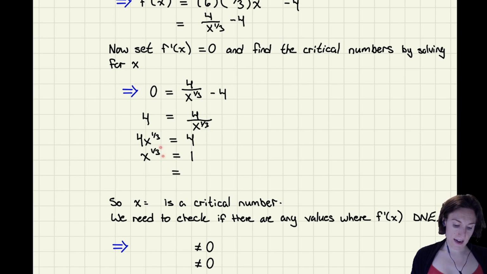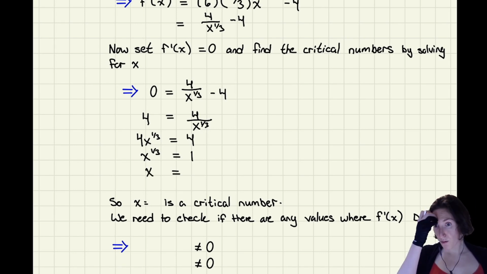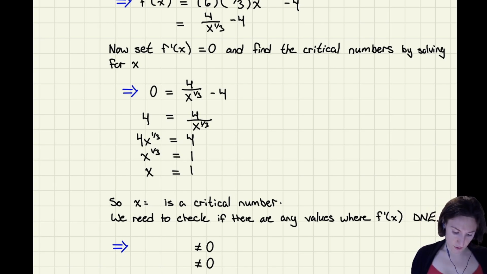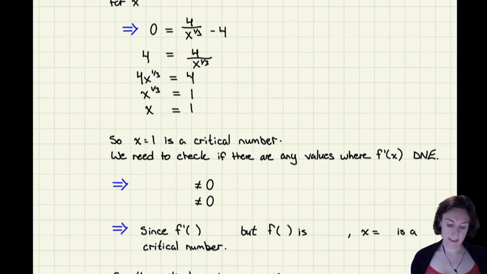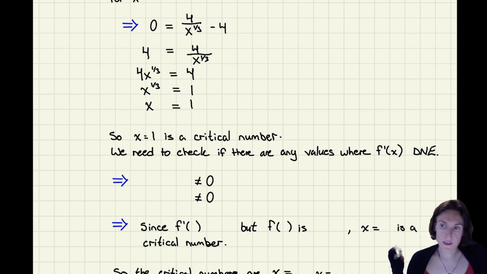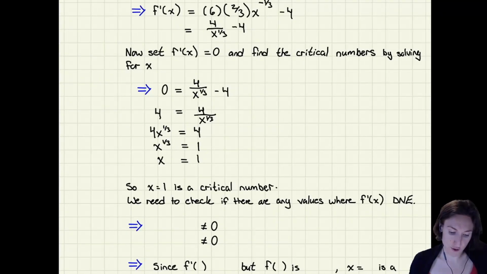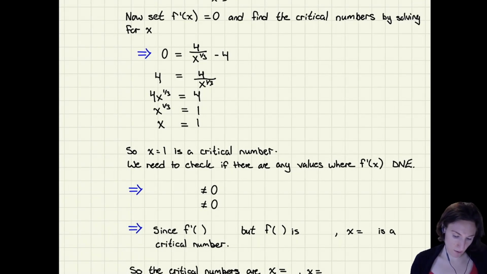Now, to isolate for my x, I need to cube all of that. So I have x here, and then 1 cubed, well, that's just equal to 1. So x equals 1, that is my critical number. But I'm still going to need to check if I have any issues where f prime of x exists. And in this case, I do have an issue because I have this thing on the denominator here. I have a part of it that's rational, so I can have that being equal to 0. So x to the 1/3 can't be 0. So if I cube everything, it means x can't be equal to 0.